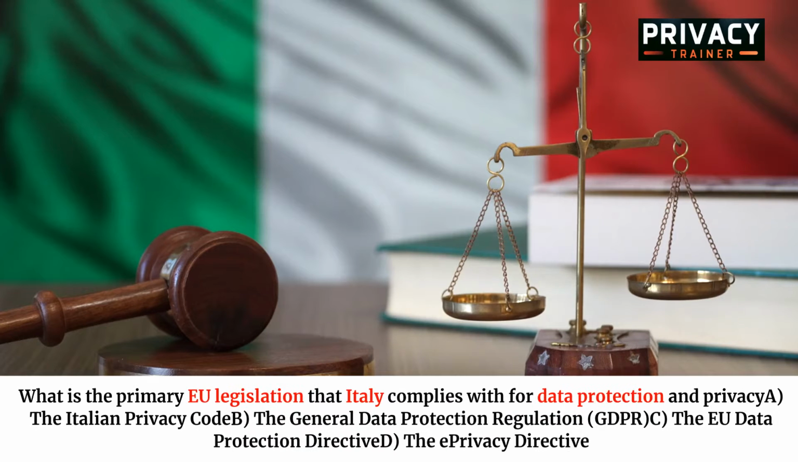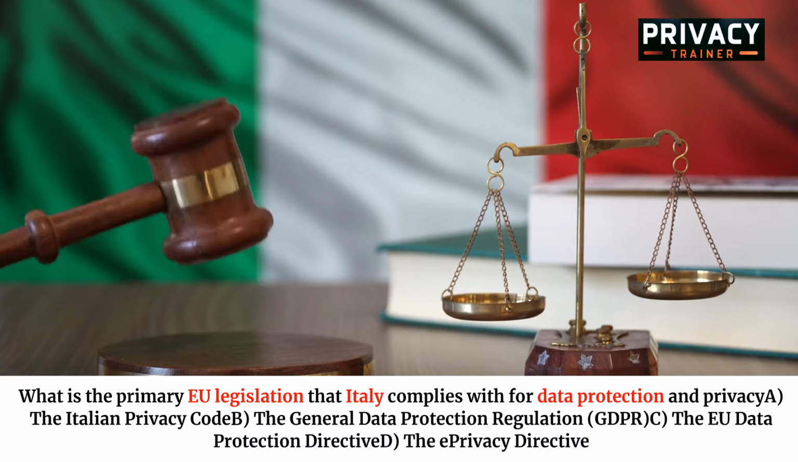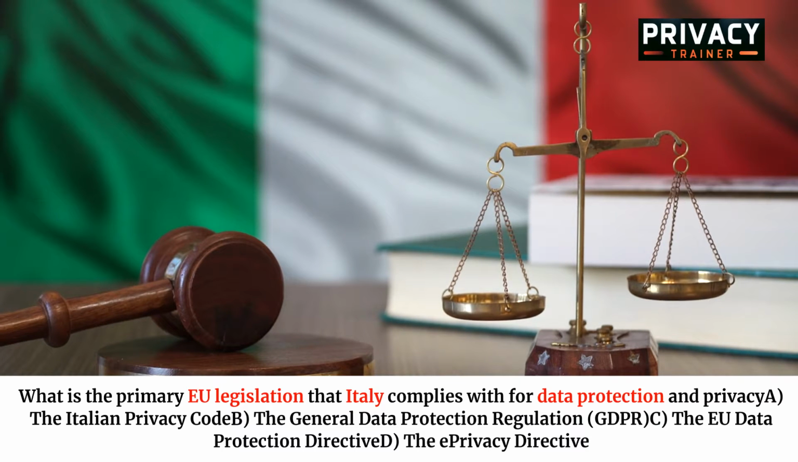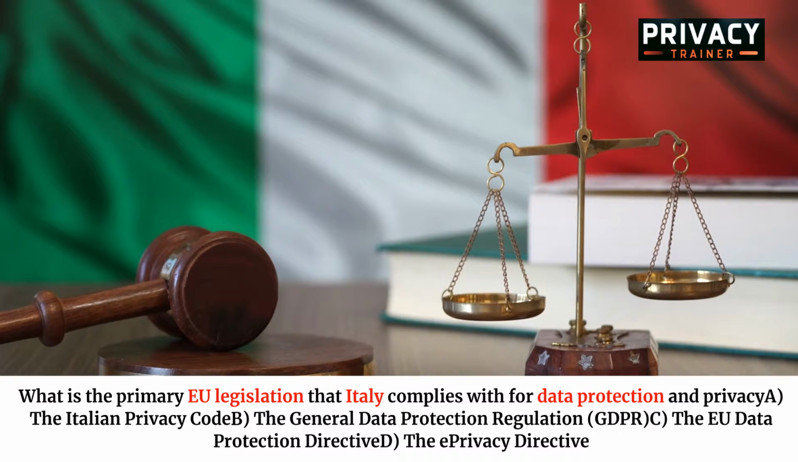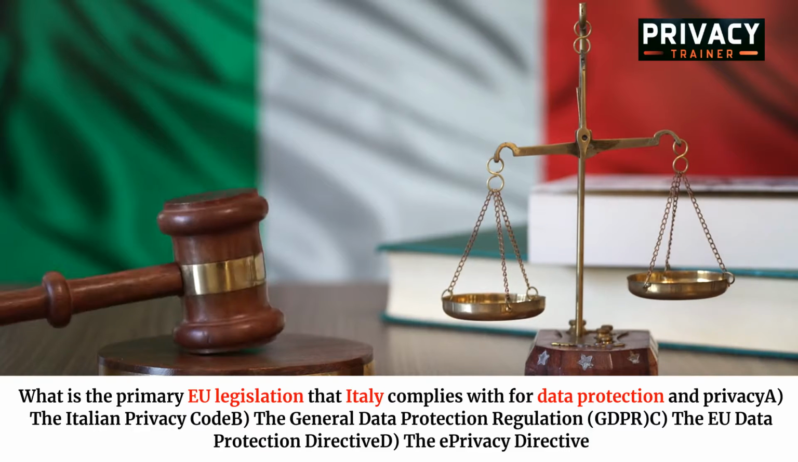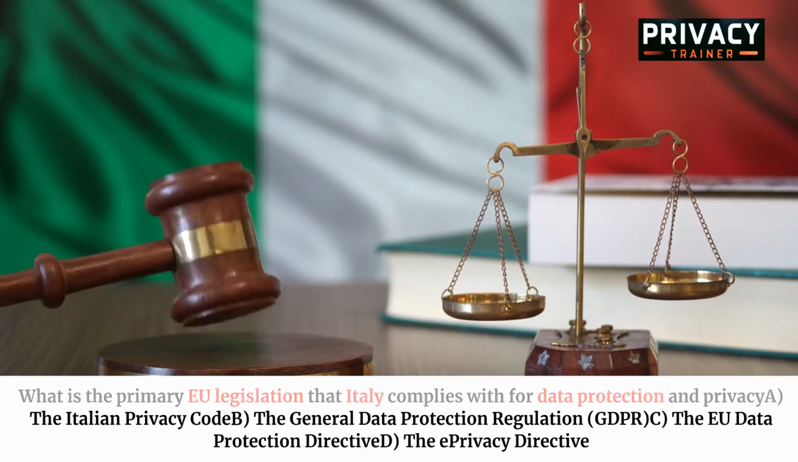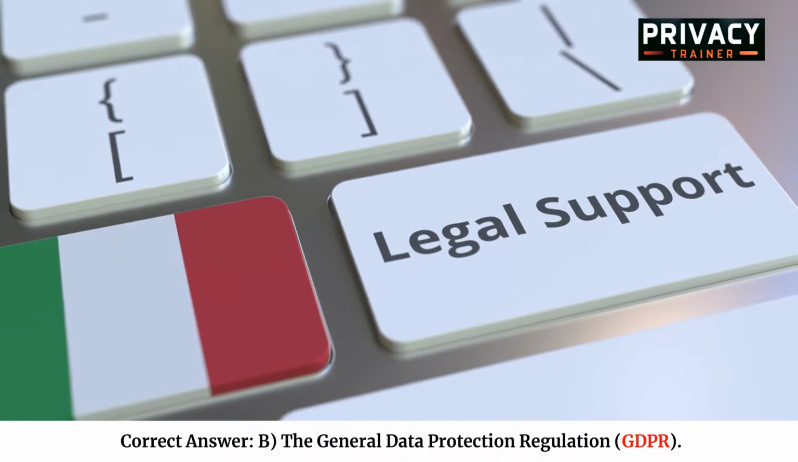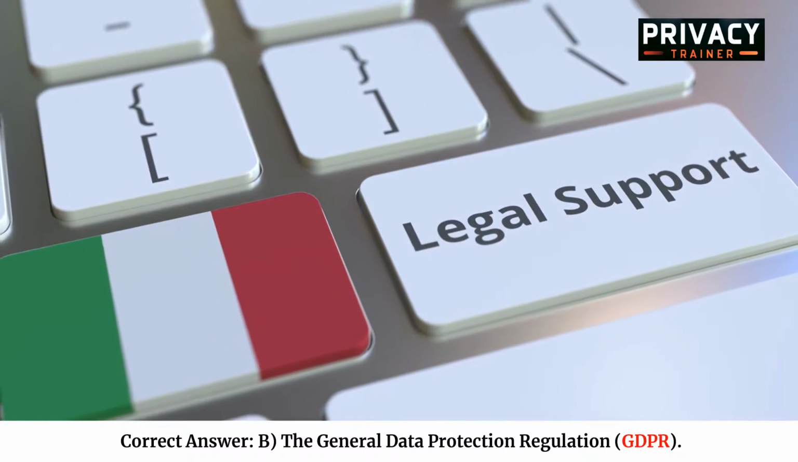What is the primary EU legislation that Italy complies with for data protection and privacy? A. The Italian Privacy Code. B. The General Data Protection Regulation, GDPR. C. The EU Data Protection Directive. D. The e-Privacy Directive. Correct answer: B. The General Data Protection Regulation, GDPR.